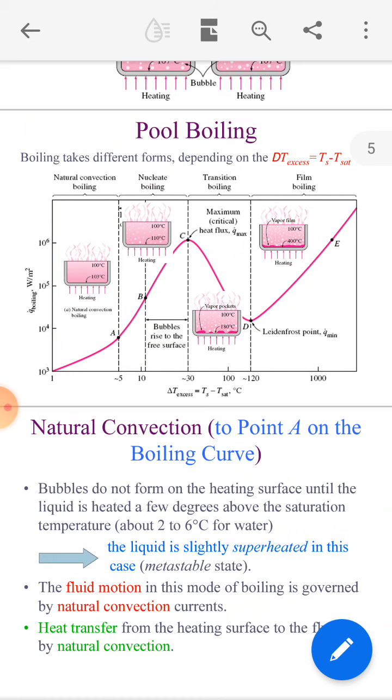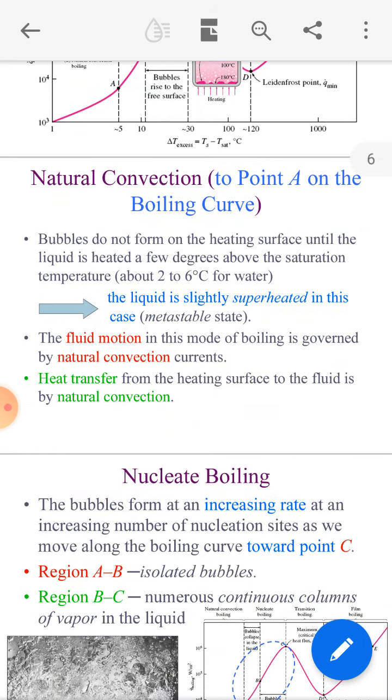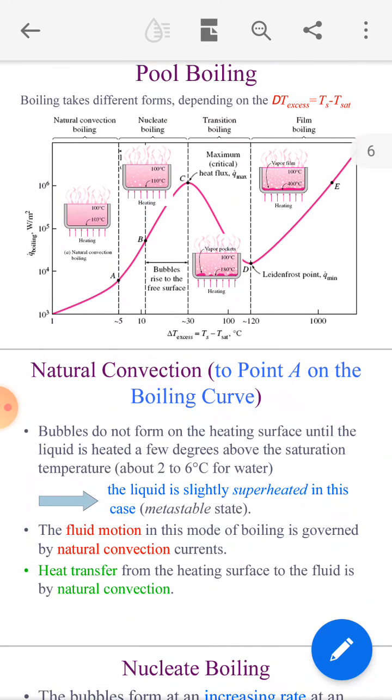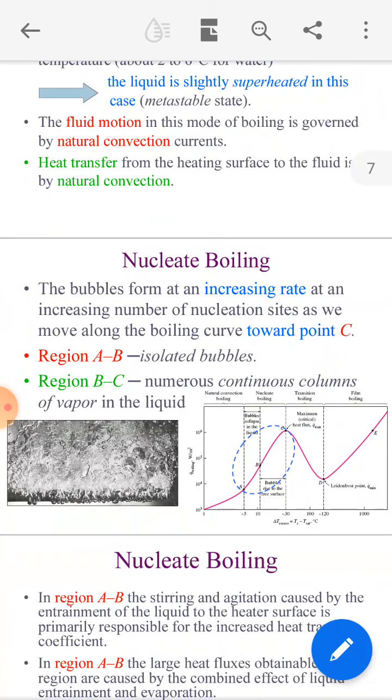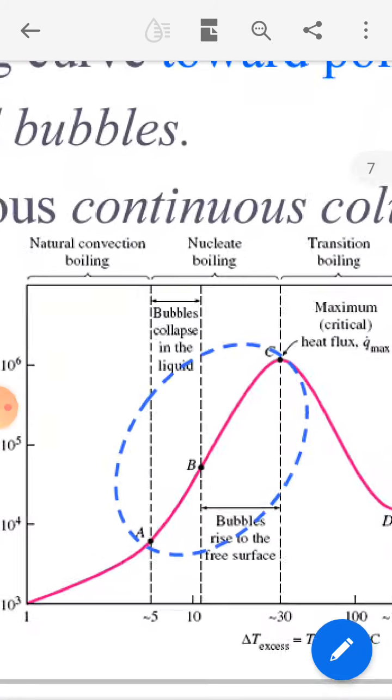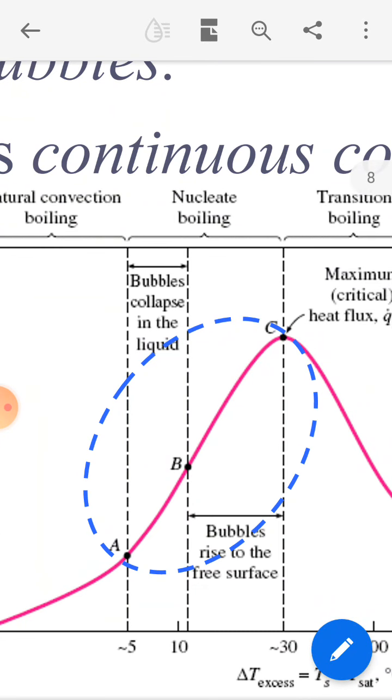Next, from point A to point B, and up to point C, this is called nucleate boiling, right? The bubbles are formed at an increasing rate, at an increasing number of nucleation sites, as we move along the boiling curve towards point C. Like this, I am going to show you.